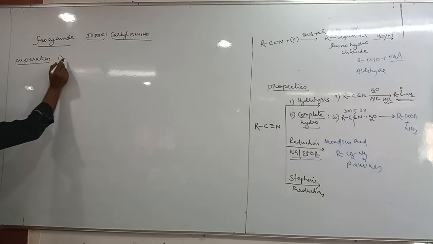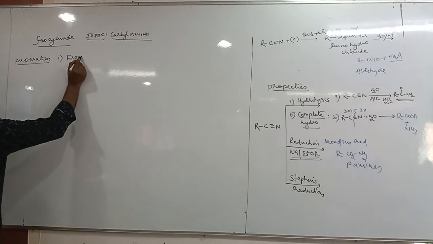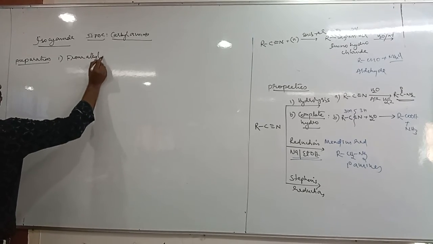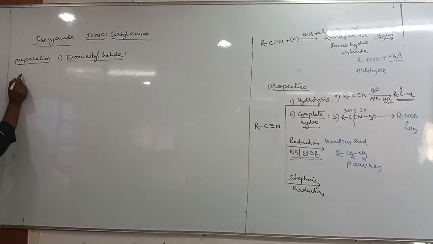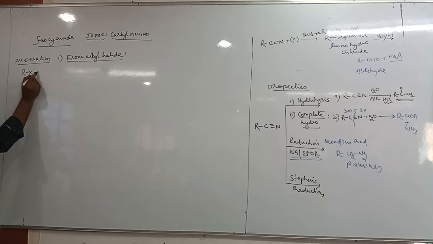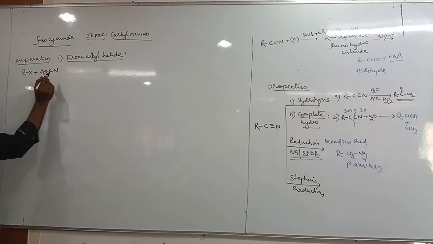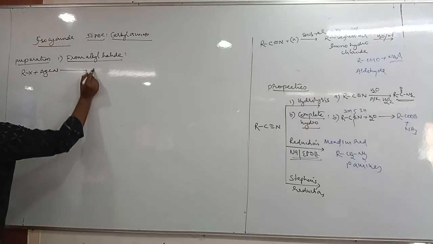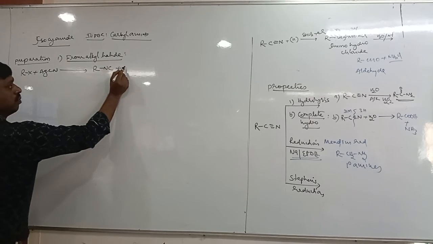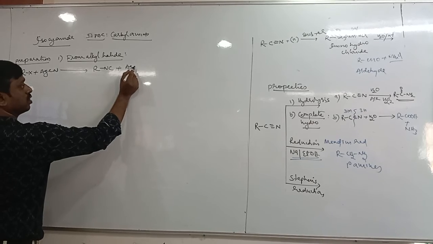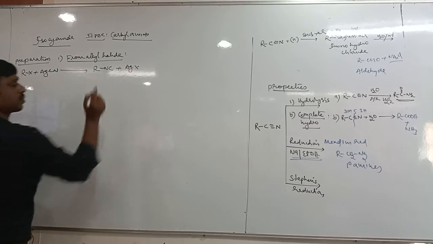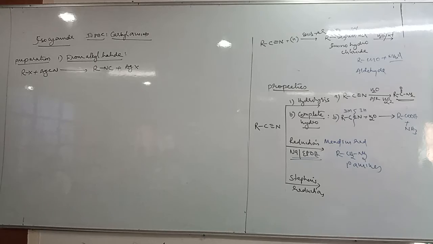So 1 is from alkyl halide. Alkyl halide reacts with silver cyanide. What is the product? Plus, what do you get? AgX.